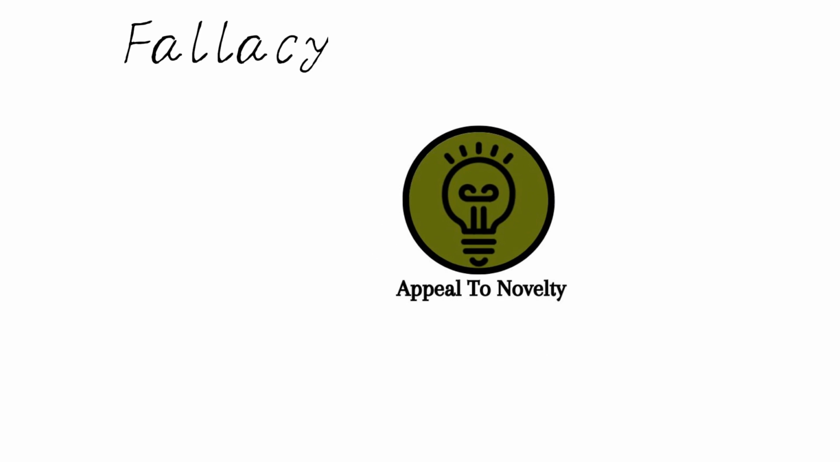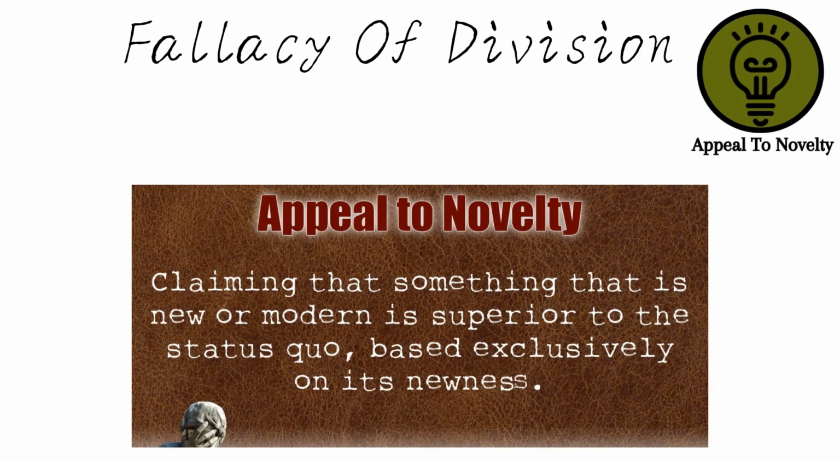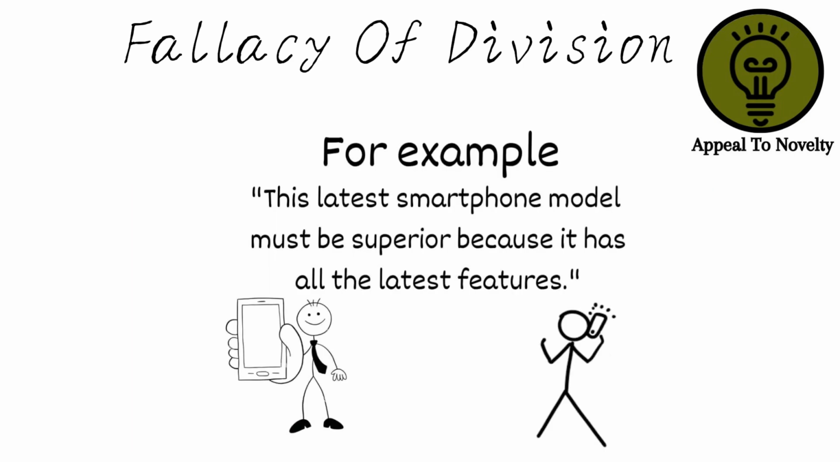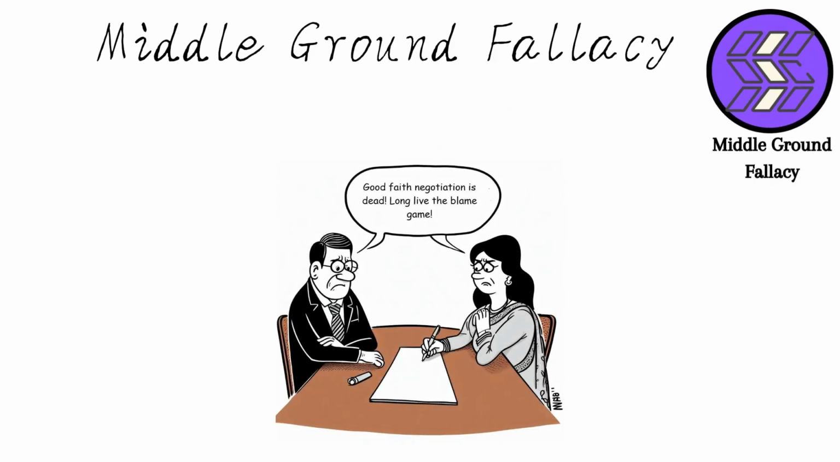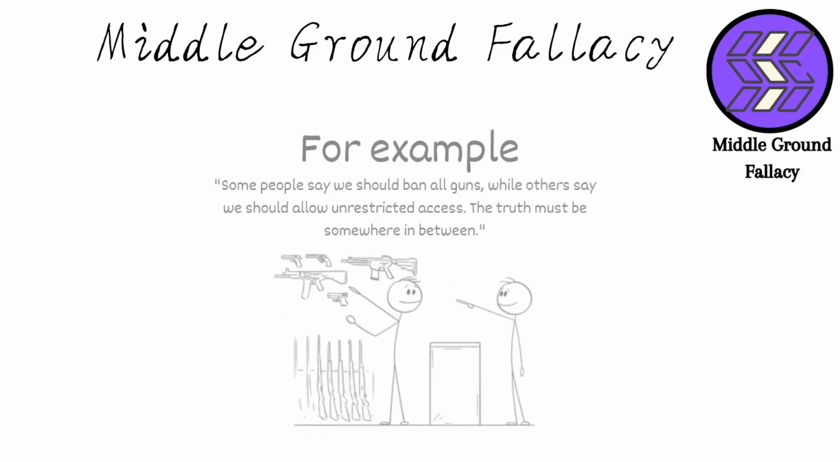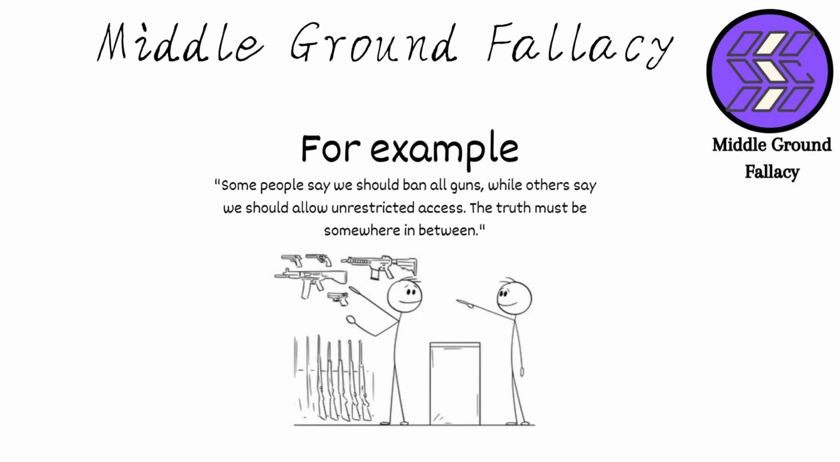Appeal to novelty involves arguing that something is better or more valid simply because it's new or modern. For example, this latest smartphone model must be superior because it has all the latest features. Middle ground fallacy assumes that the middle position between two extremes is always the correct one. For example, some people say we should ban all guns, while others say we should allow unrestricted access. The truth must be somewhere in between.